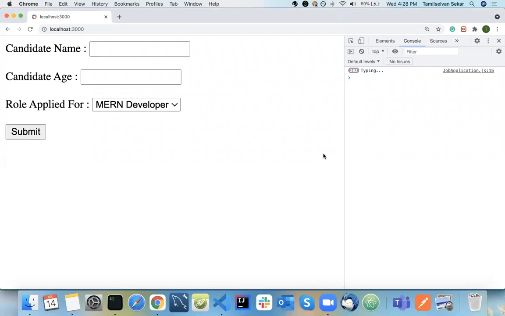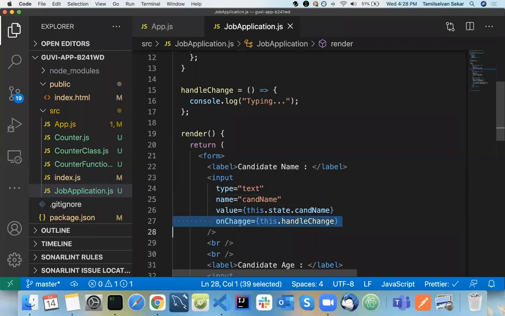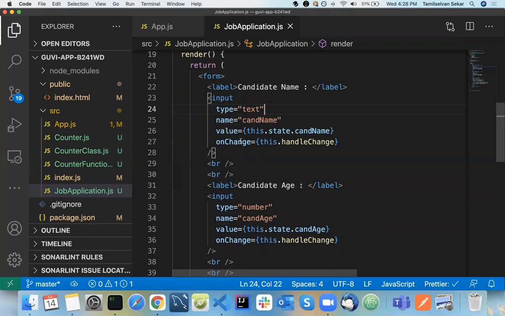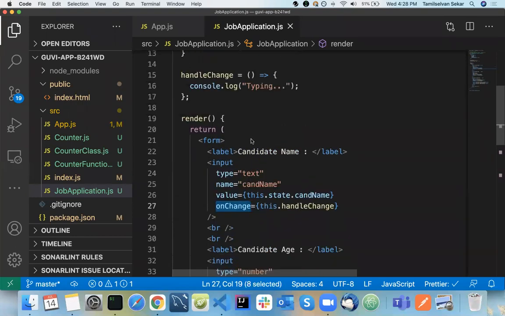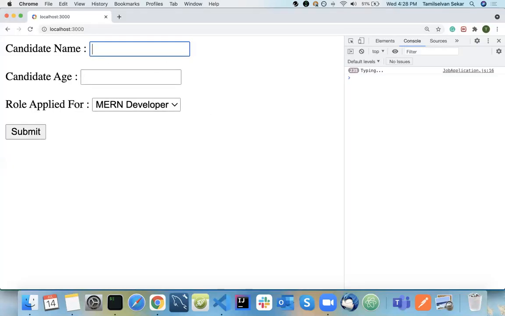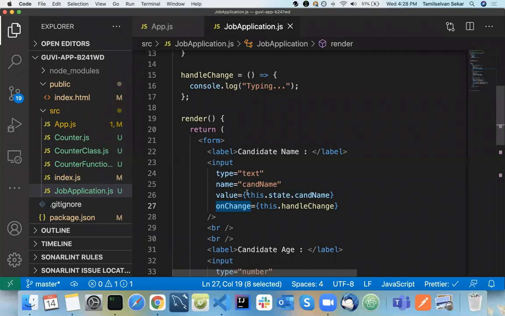Okay, no worries. Whatever I type in, I need to get that in my onChange function, right? So inside the onChange function, I need to get the value that I type in here. I need that particular value, right? That is what is called event. If you bind a function to onChange, you will get an attribute called event.